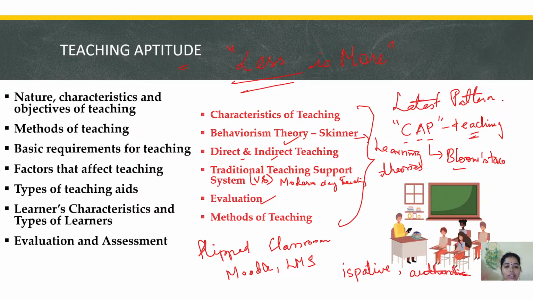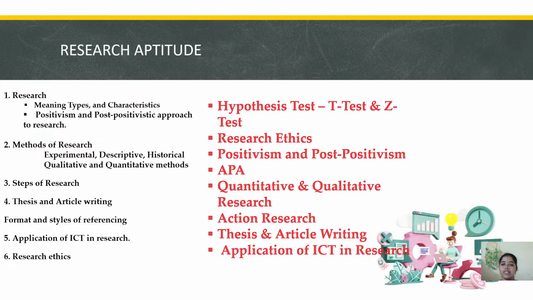Okay, very good. And then methods of teaching. The methods have changed compared to the traditional method. So with this latest pattern, these are all the areas the questions have covered. Next we move to research aptitude. As for research aptitude, usually we used to cover what research is, the characteristics of research, qualitative, quantitative, those things. But in the recent 2 years, 2 exams, they focus on the statistics part of the research.